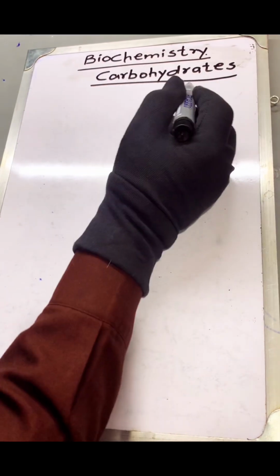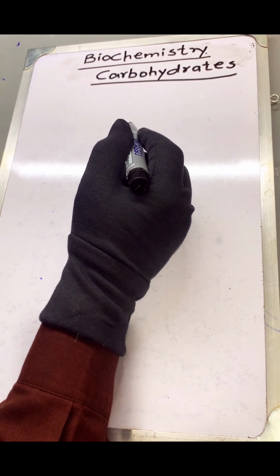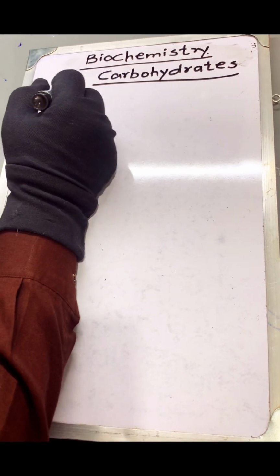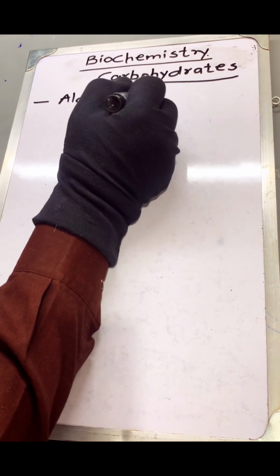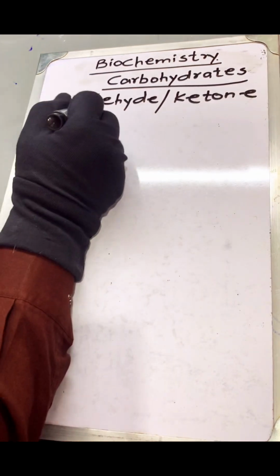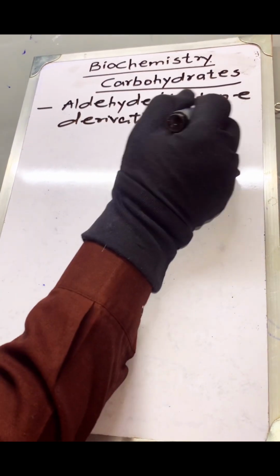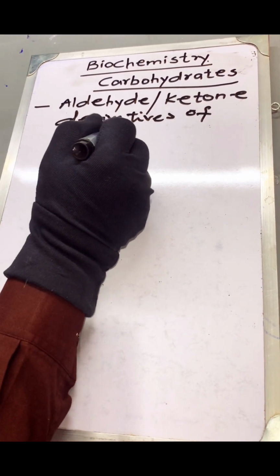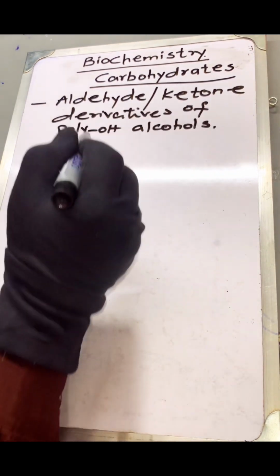So how can we define carbohydrates? We say that these are the aldehyde or ketone derivatives of polyhydroxy alcohol. Aldehyde or ketone derivatives of polyhydroxy alcohols. So this is how we define carbohydrates.